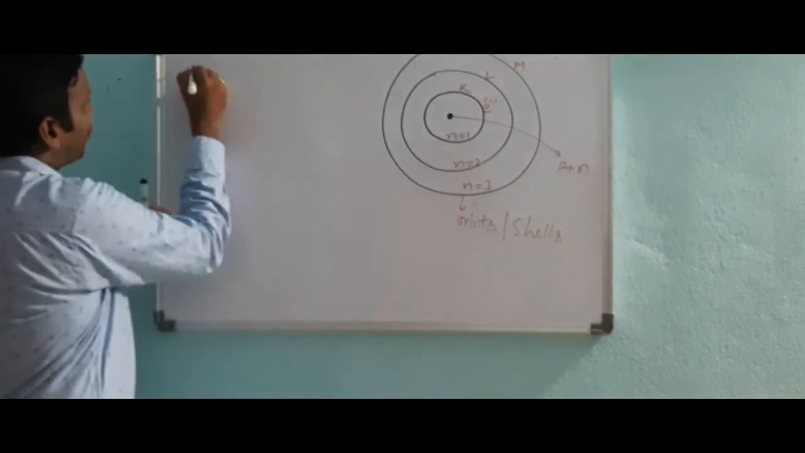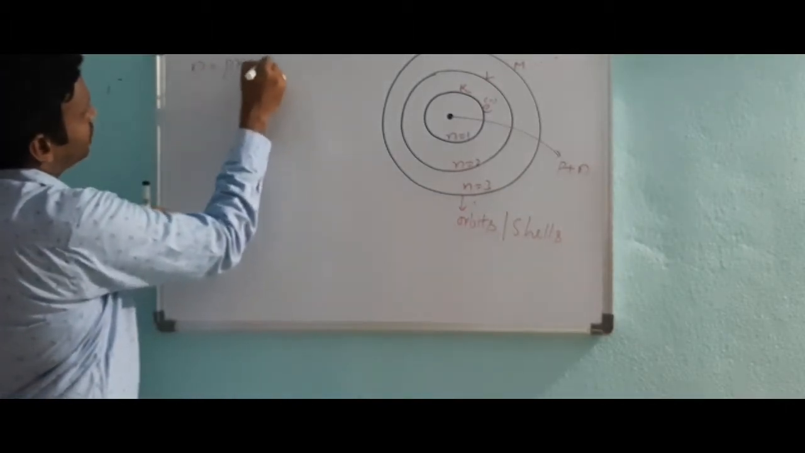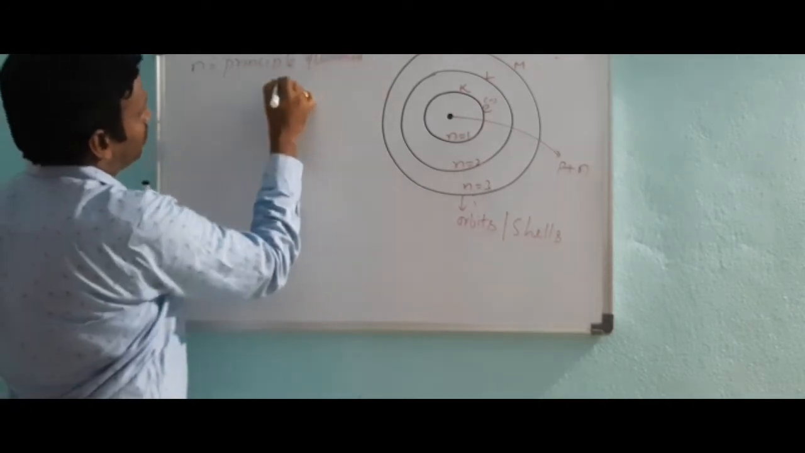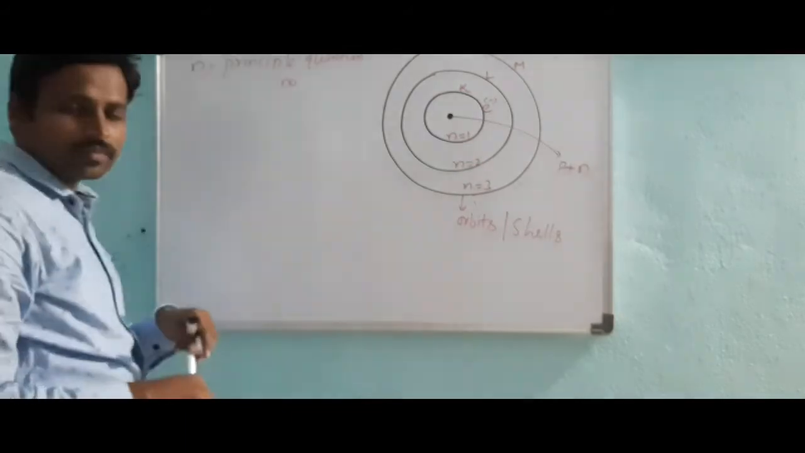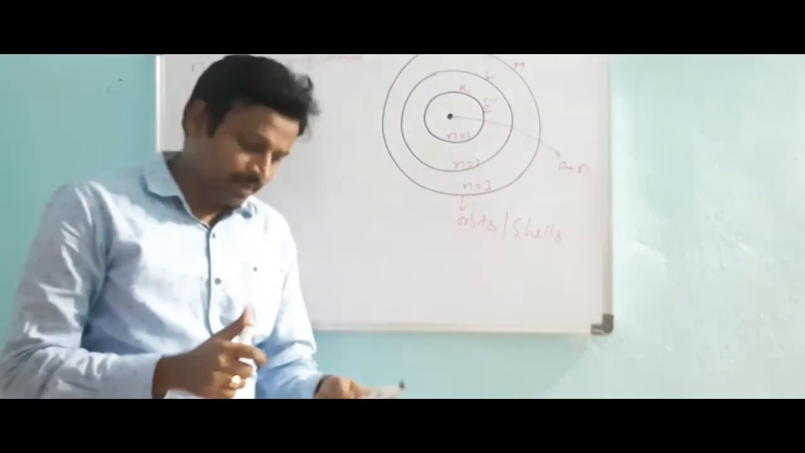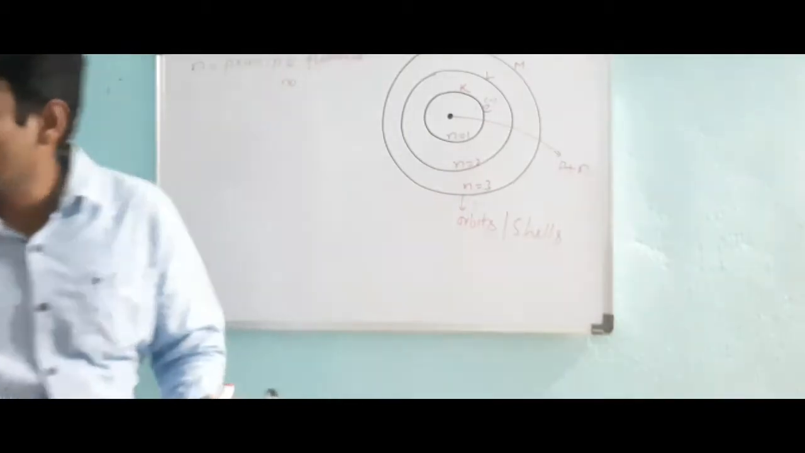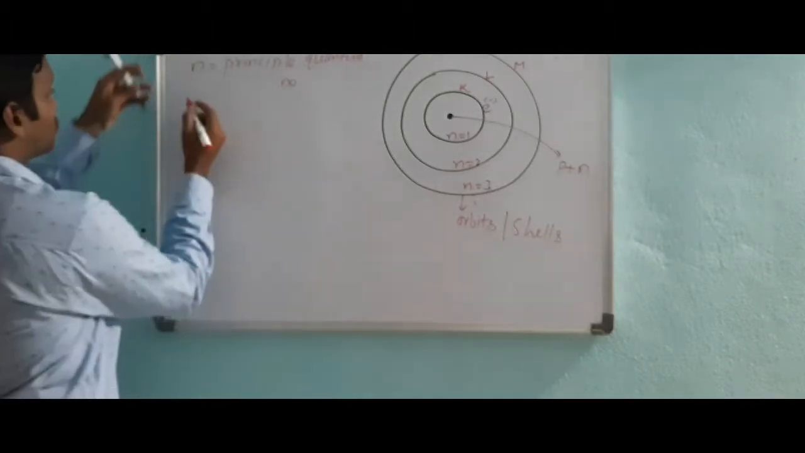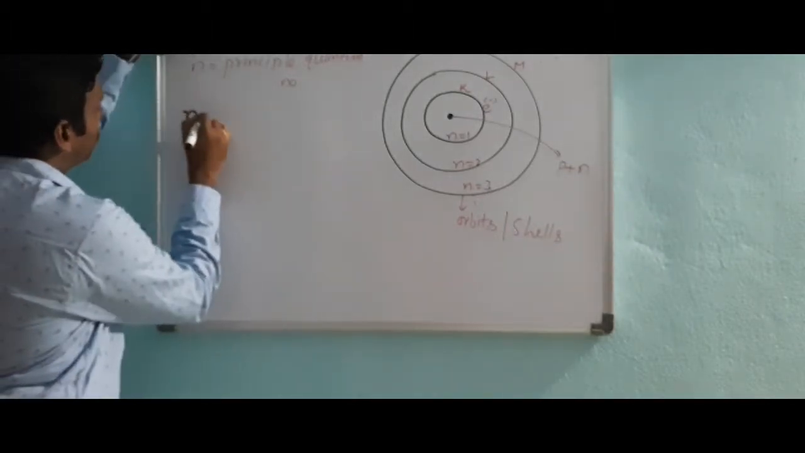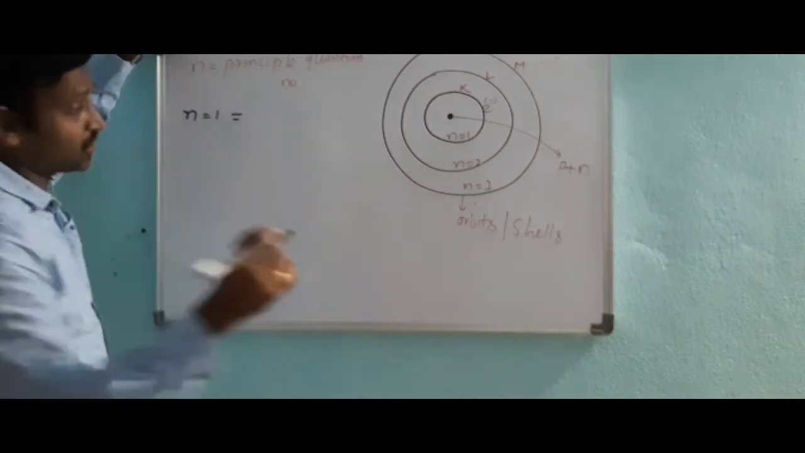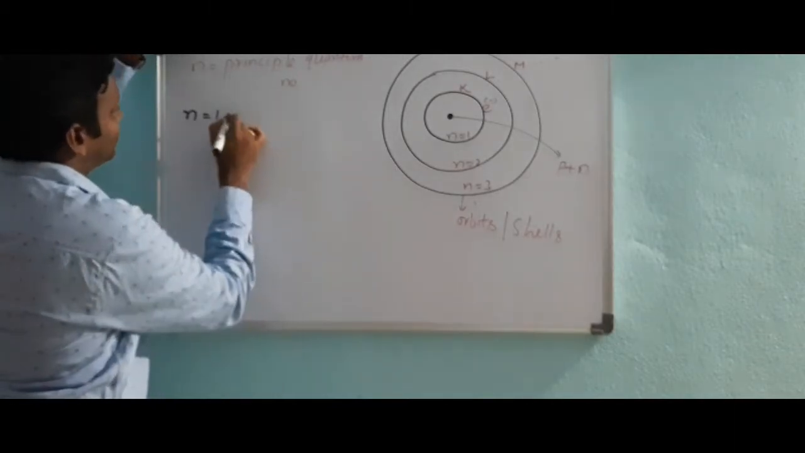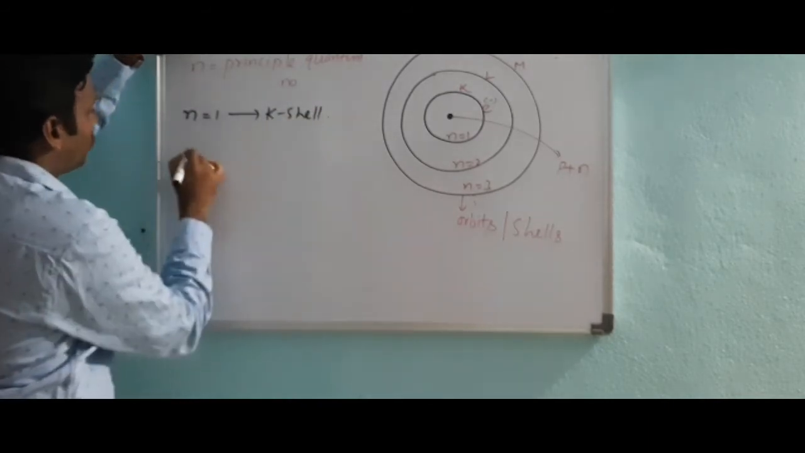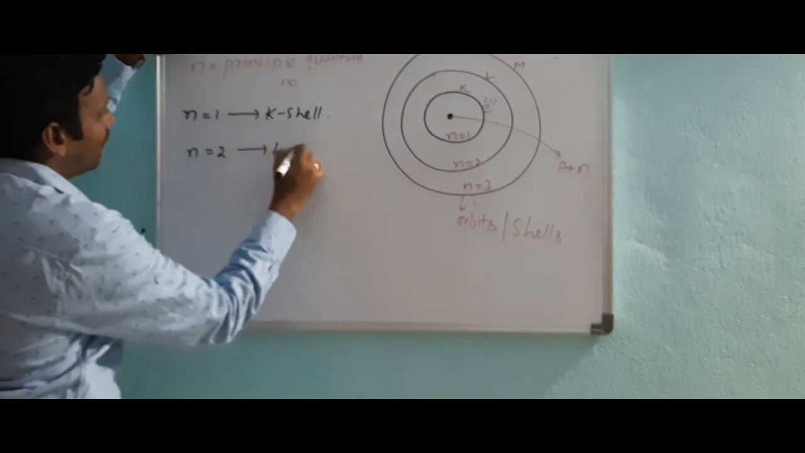Which we call n is the principal quantum number. Principal quantum number. n is the principal quantum number. So the n value is very important for us. n equals 1 means what? n equals 1 means that is the first shell, which we call the K shell. n equals 2, that is the L shell.